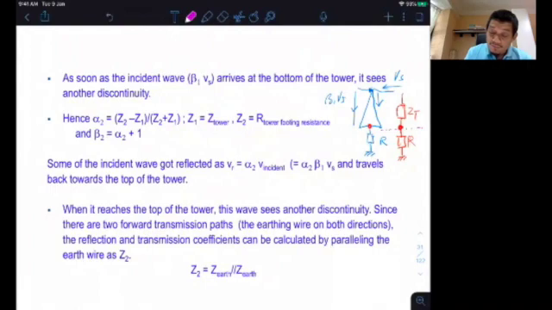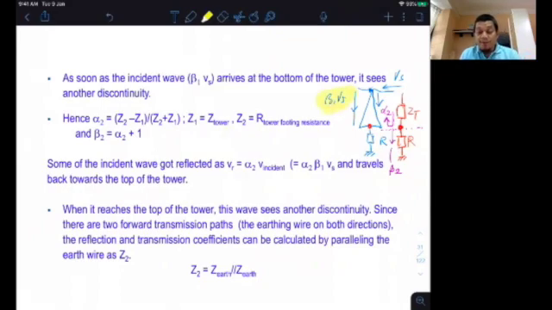And therefore, the surge that goes in, which is beta 1 Vs, will be reflected by another alpha, so we call it alpha 2, and will be transmitted, we call it beta 2. Okay? So at the bottom of the tower, there is another discontinuity based on the surge that goes into the tower, which is beta 1 Vs. This one, beta 1 because the first beta.